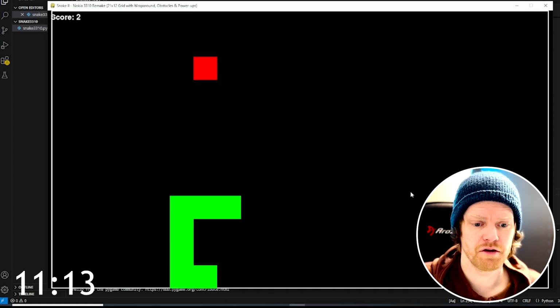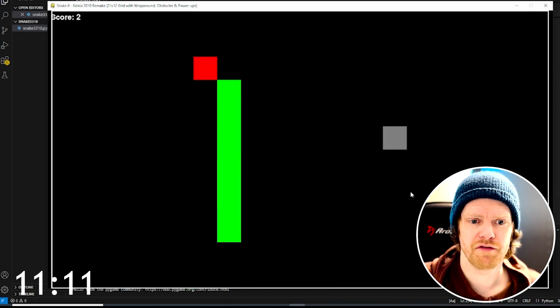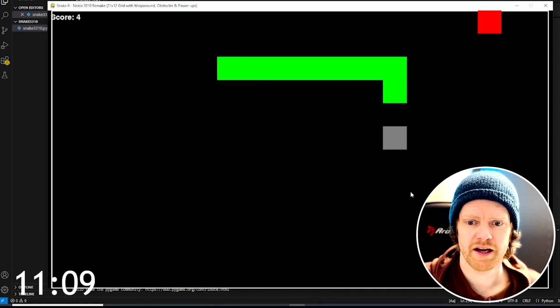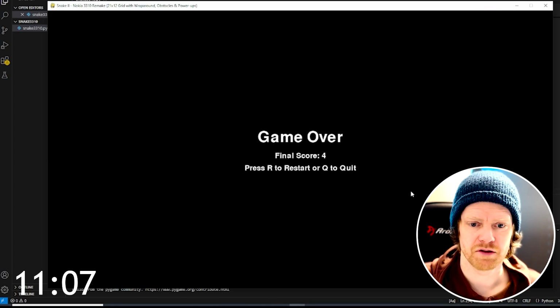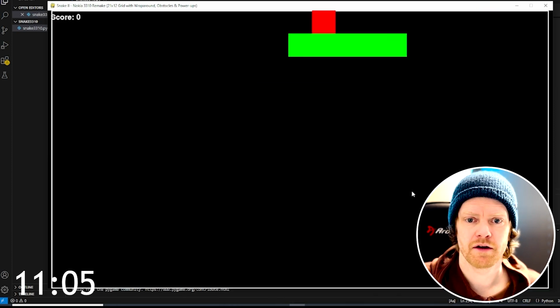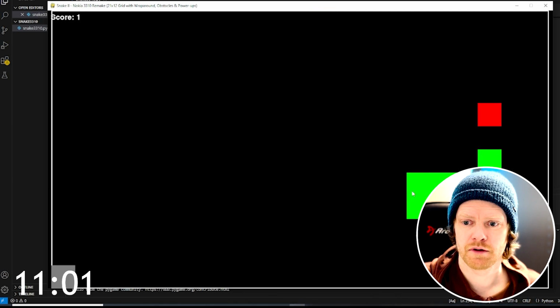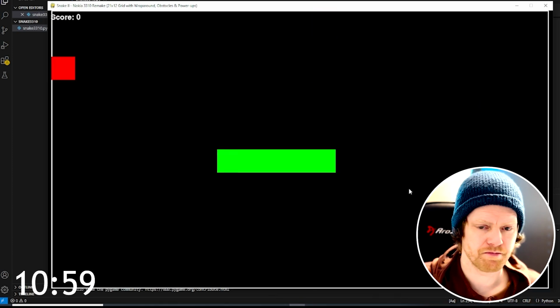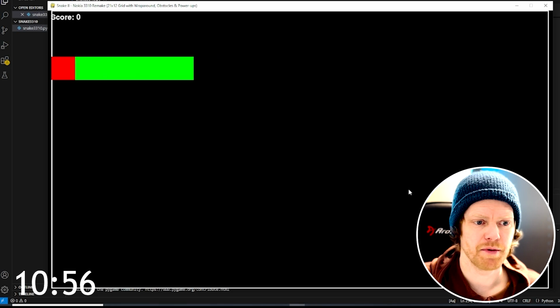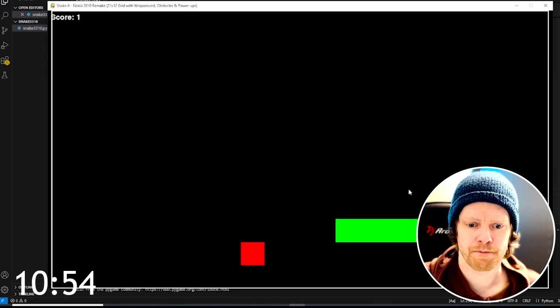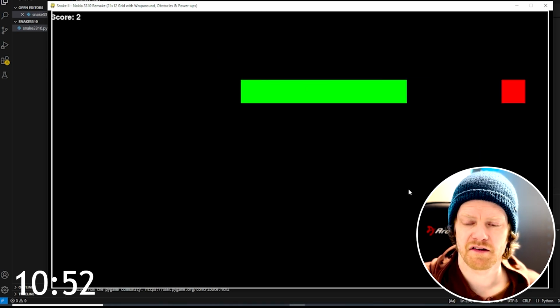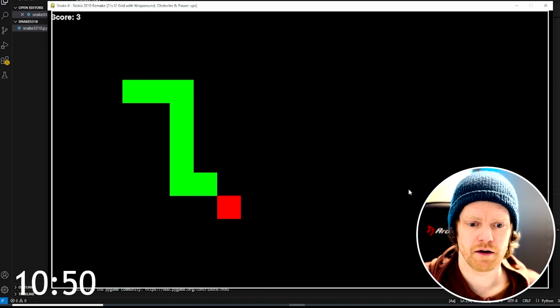So far, so good. And we have this, the gray thing should be a wall, I guess. Yeah, that's a wall. So that means game over. I'll try again. Let's see if we can unlock some sort of power up. The gray, oh, that was a mistake by me. That's the wall again.